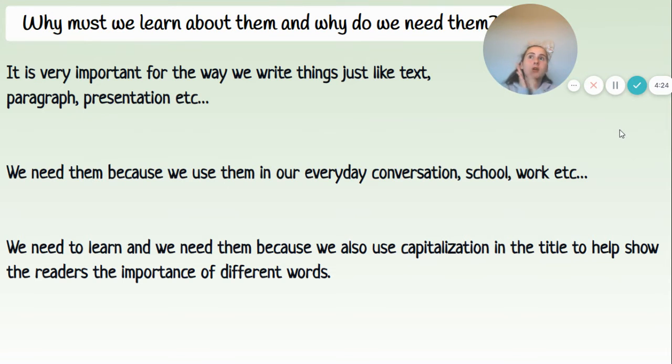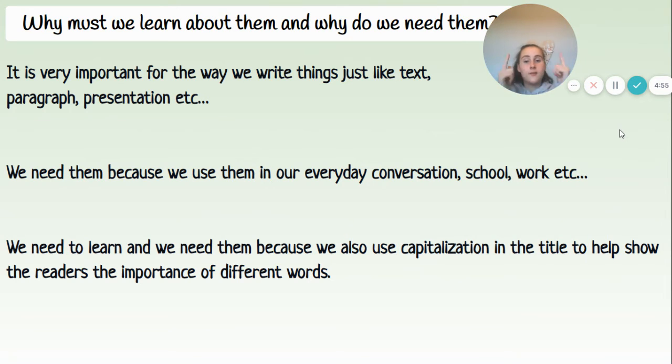Now, why must we learn about them and why we need them? It is a very important way for us humans to write things, like text, messages, paragraphs, presentations, and more, or to read things like books, articles, and more. We need them because they're in our everyday conversation, school, work. We use them every day.